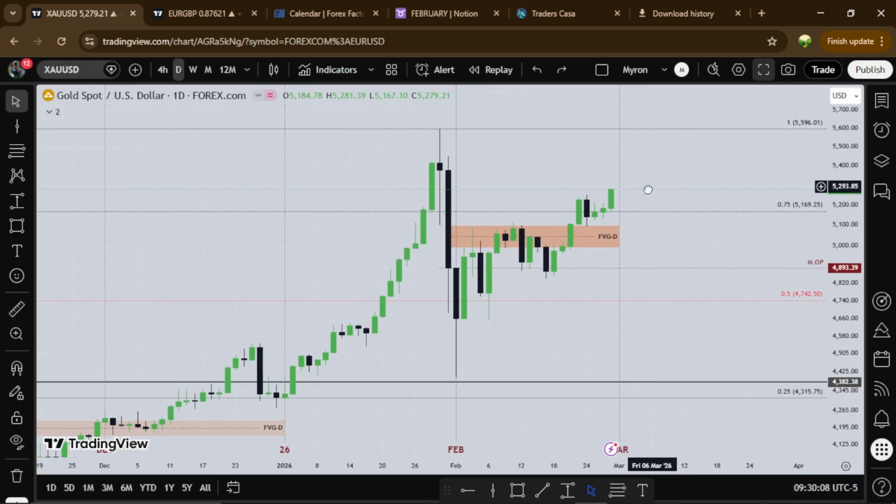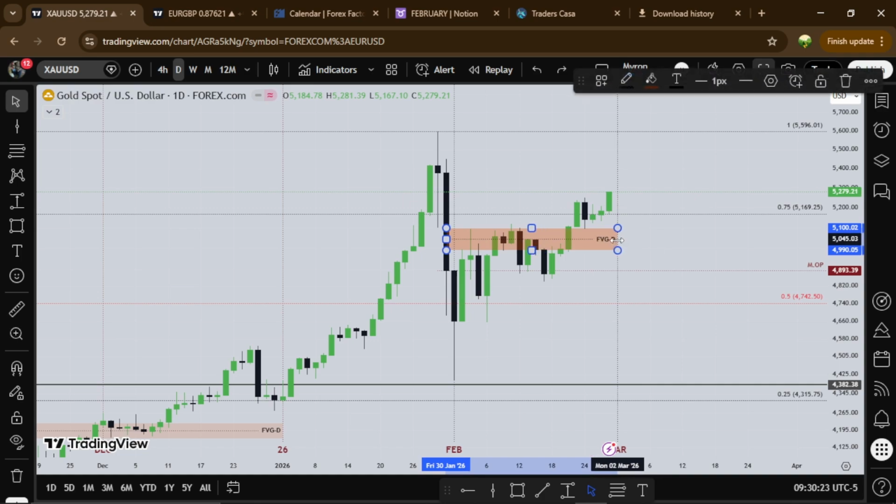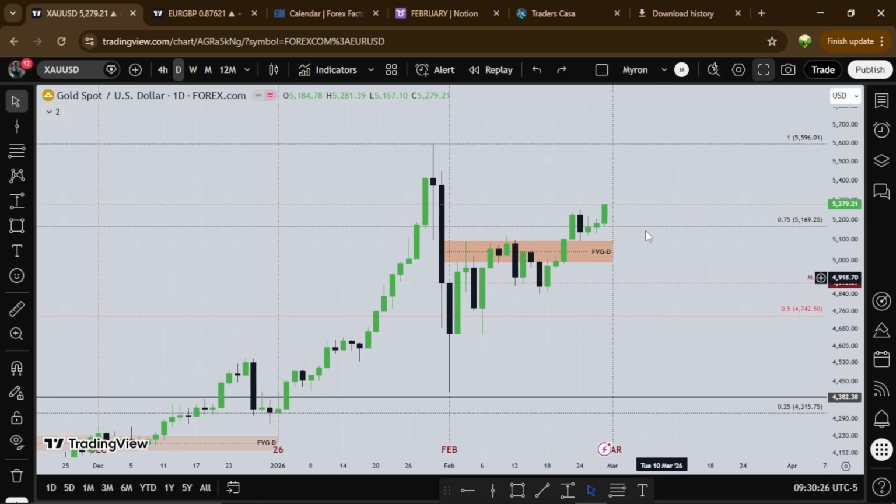So for the new week, I want to see if we can get a retracement into this old daily fair value gap. Retracement down, then we'll see higher prices, or we'll see gold explode higher. For the new week, we have NFP and everything coming up for the dollar, right? So if those news events are bearish on the dollar, I want to see gold go higher, right? So that's about that for gold.